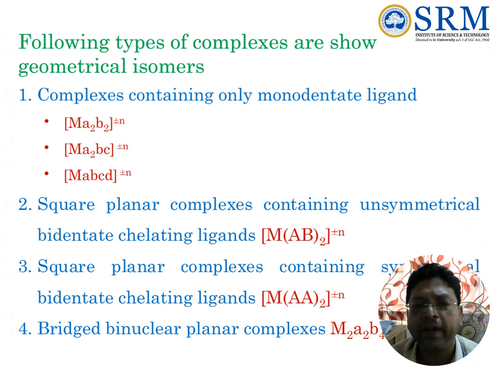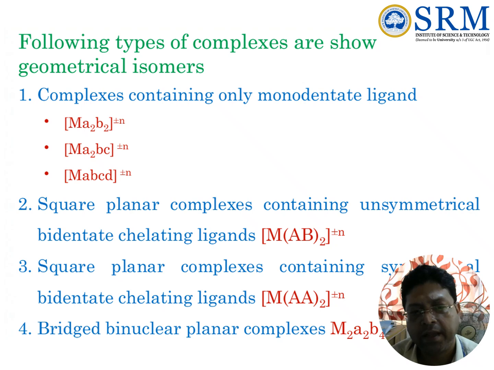The following types of square planar complexes exhibit geometrical isomers. One, complexes containing only monodentate ligands: Ma2B2, Ma2BC or MABCD. Second, square planar complexes containing unsymmetrical bidentate chelating ligands, M(AB)2.